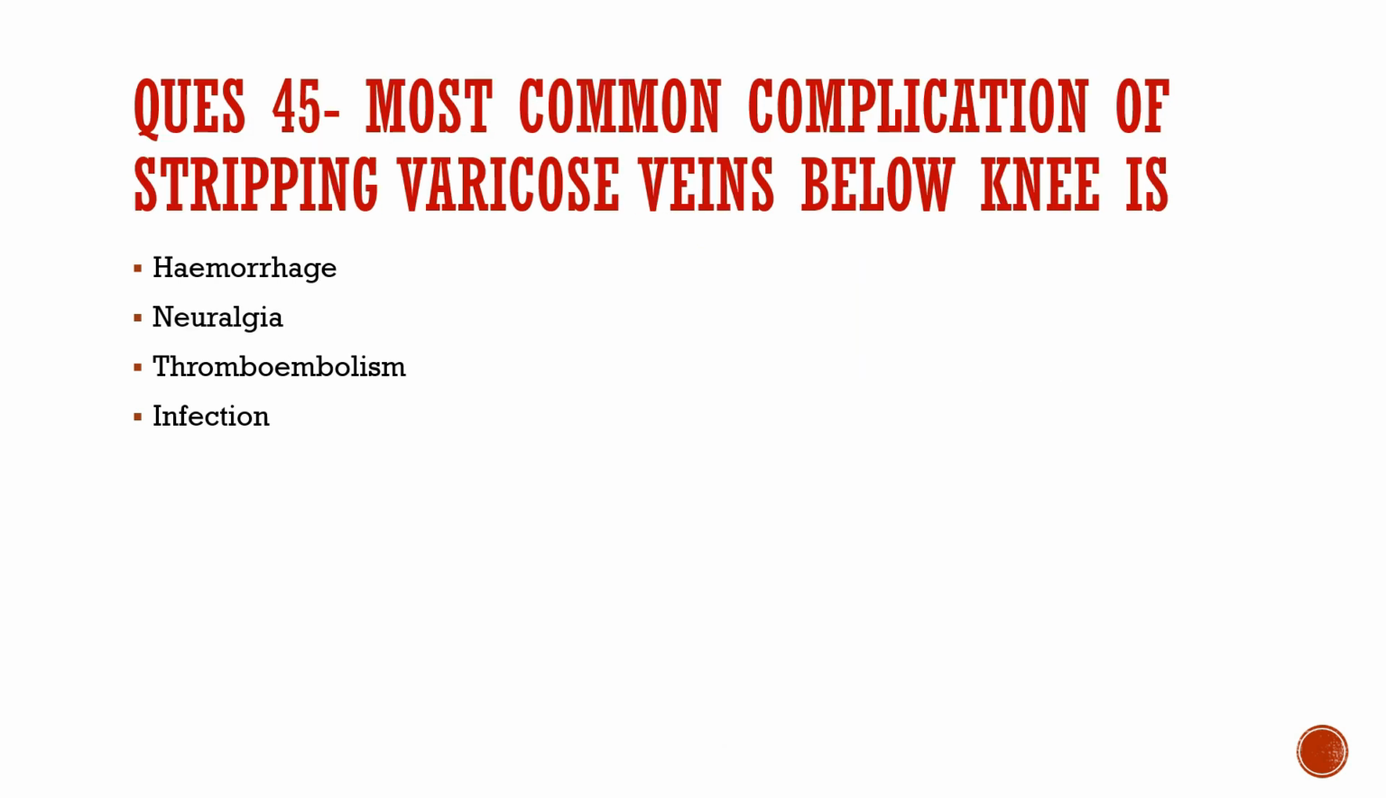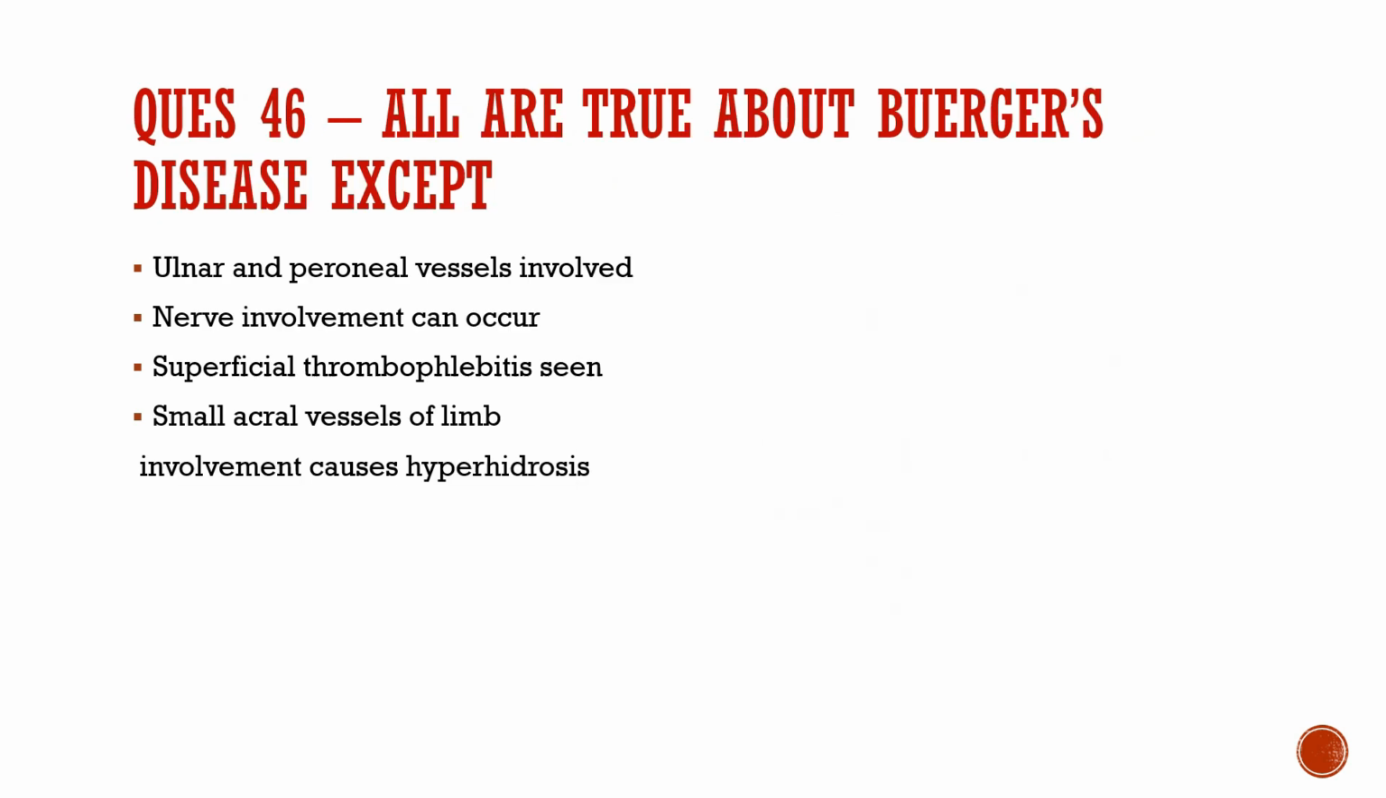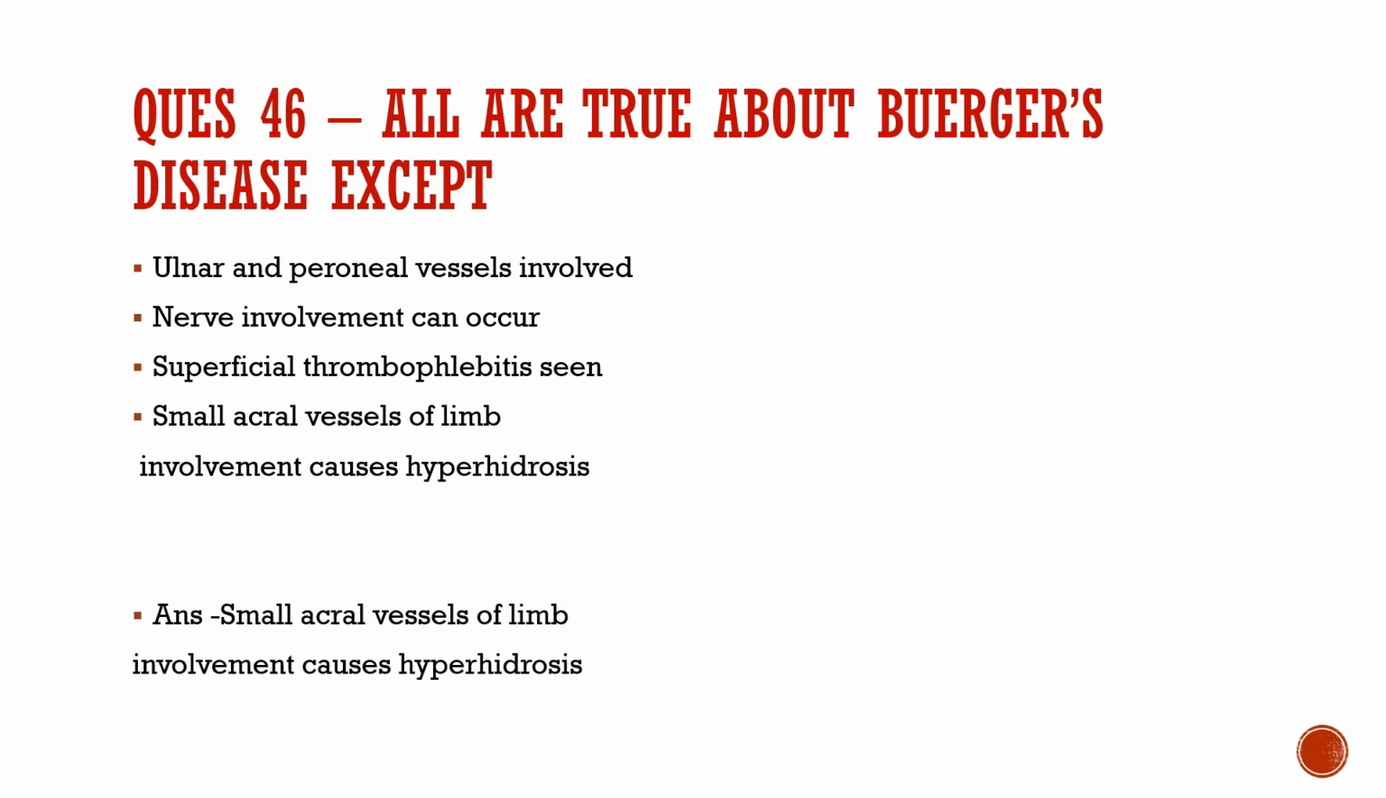Question number 45. The most common complication of stripping varicose veins below the knee is hemorrhage, neuralgia, thromboembolism, or infection. So the correct option is neuralgia, as you can see in the image. Question number 46. All are true about Buerger's disease except: ulnar and peroneal vessels involved, nerve involvement can occur, superficial thrombophlebitis seen, small acral vessels of the limb involved causing hyperhidrosis. So the correct option is small acral vessels of the limb involved causing hyperhidrosis.